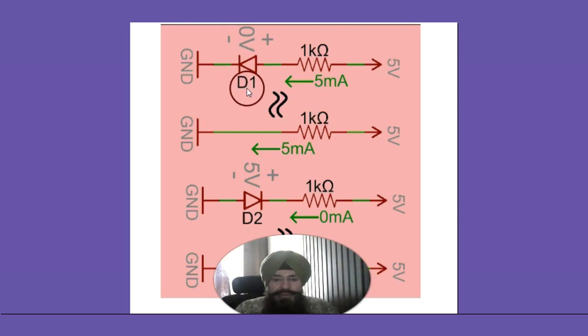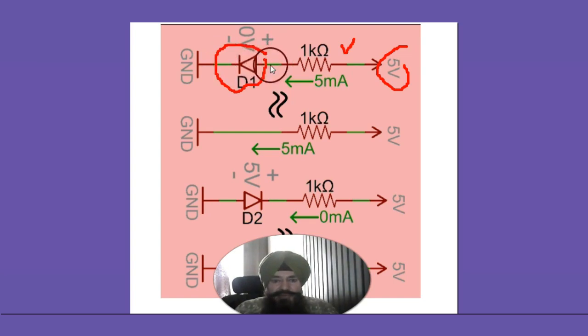Now looking here, this is the diode. If it is an ideal diode, when the current flows through it, no voltage develops across it. If this is 5 volts and the resistance is 1 kilo ohm, by Ohm's law the current becomes 5 milliampere. The diode does not offer any resistance to the current when it is forward biased.